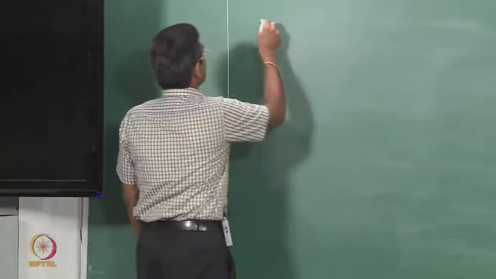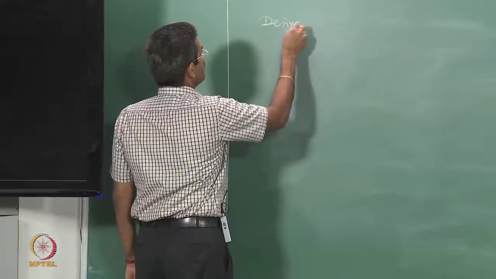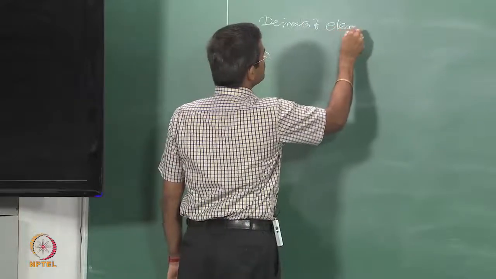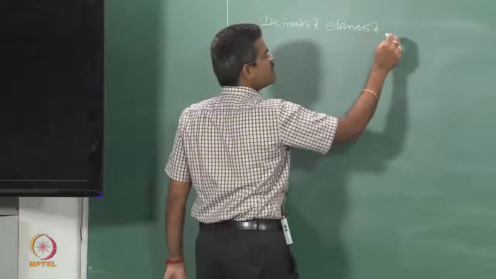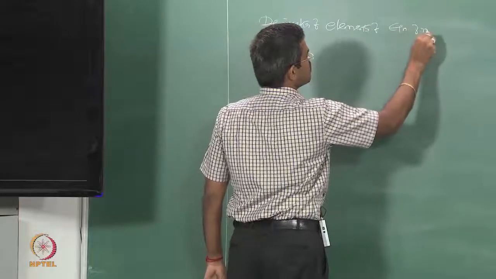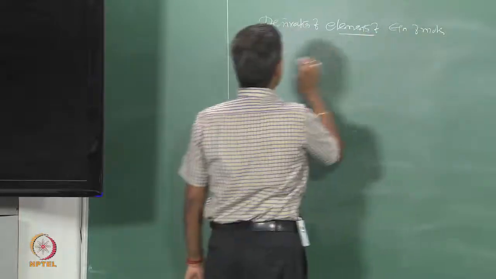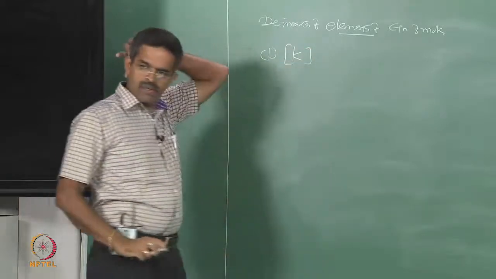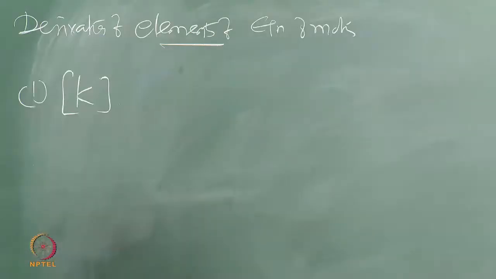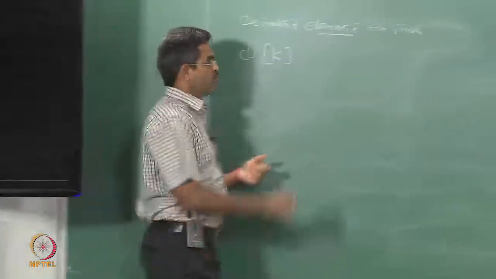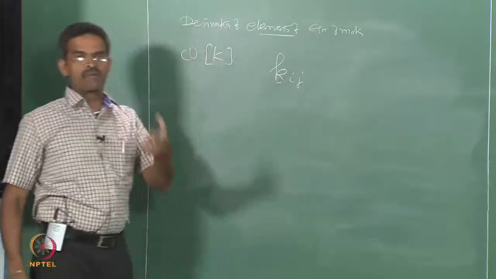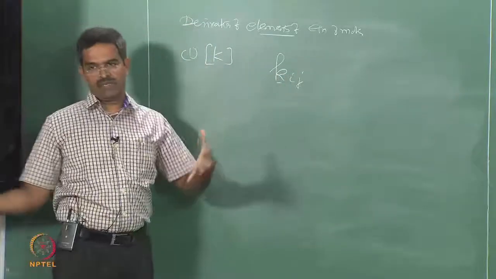Now let us talk about the derivation of elements of the equation of motion. Let us take the first element as the stiffness matrix. Let us quickly see how we derive a member of a stiffness matrix. If I say Kij, small k will indicate a member of capital K, and capital K is actually the full matrix.